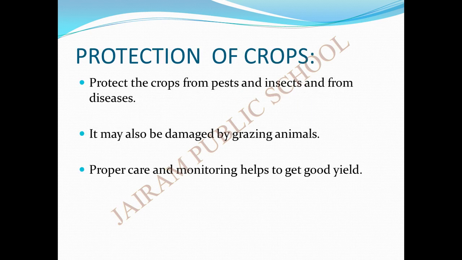The next is protection of crops. How do we protect the crops? They should be protected from pests, insects and diseases. Diseases may infect different parts of the plant. Some diseases infect only the stem, some affect only the leaf, some only the root. So a disease may affect a particular part of the plant or the whole plant.